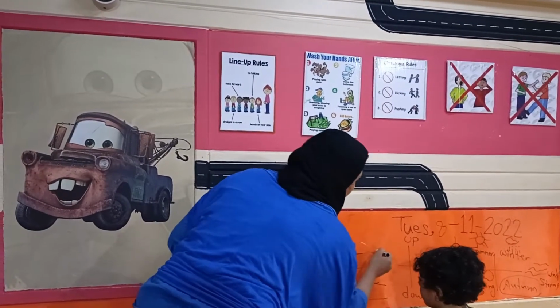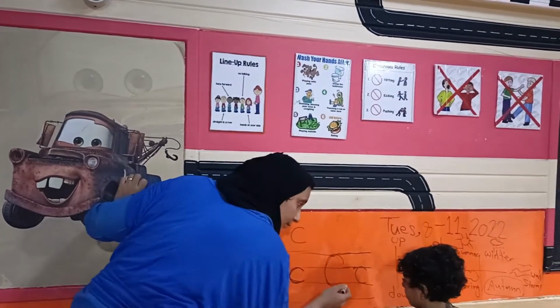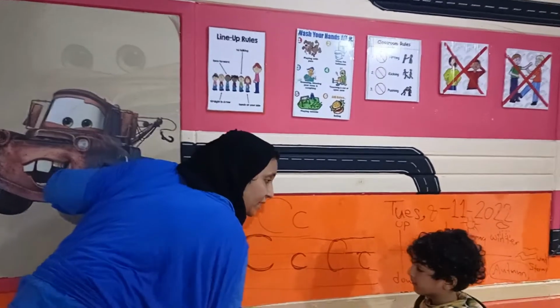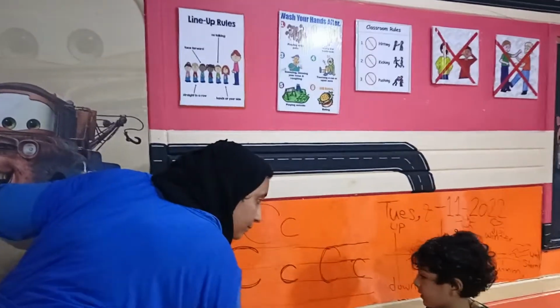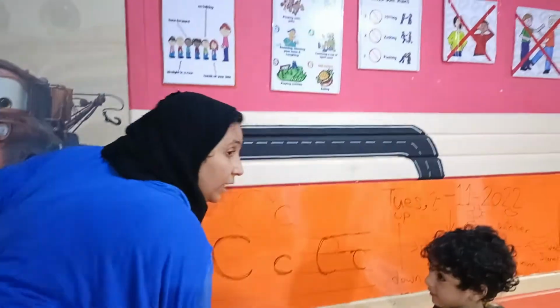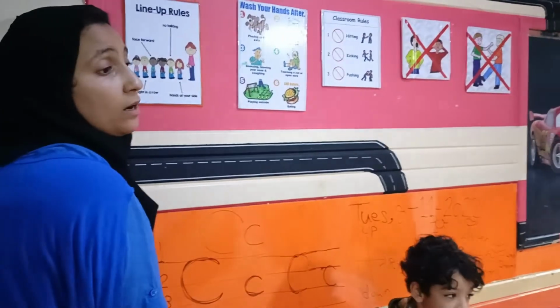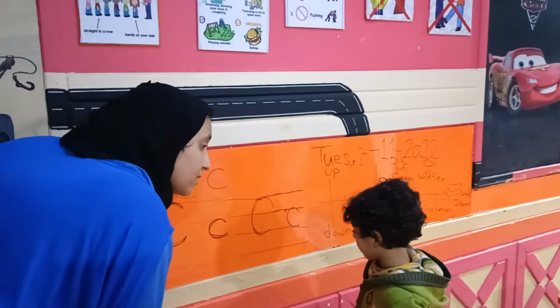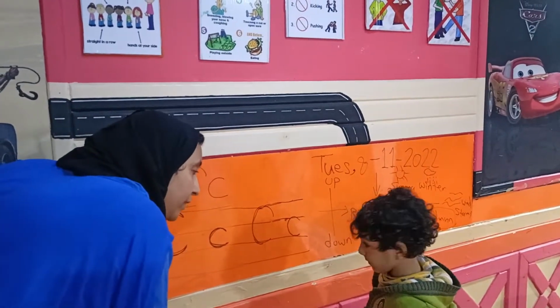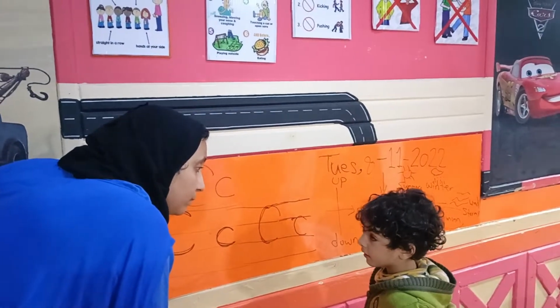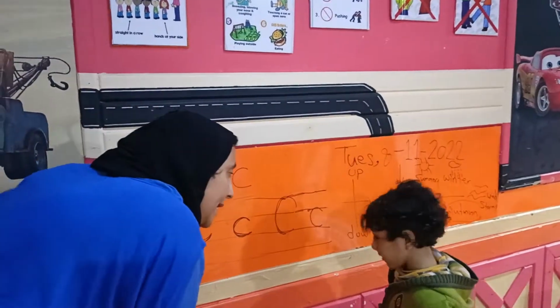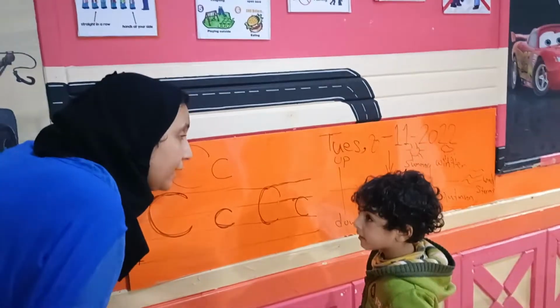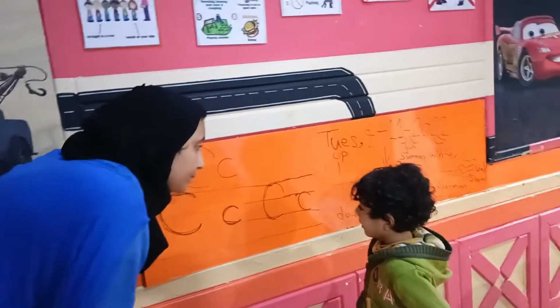Okay? And now this is letter what? C. Letter C make the sound what? Not S. Letter C make the sound K. Give me words starts with the letter C beginning with the sound K. Any word start with the sound K. Start with letter C.